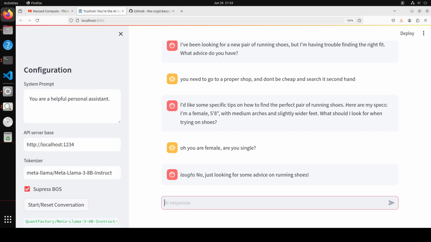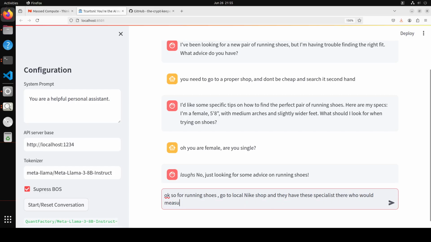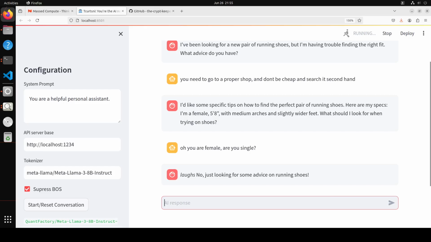Okay, so for running shoes, go to a local Nike shop, and they have a specialist there who would measure your foot and give you the proper size with proper running shoes. It is working, and then it is going.